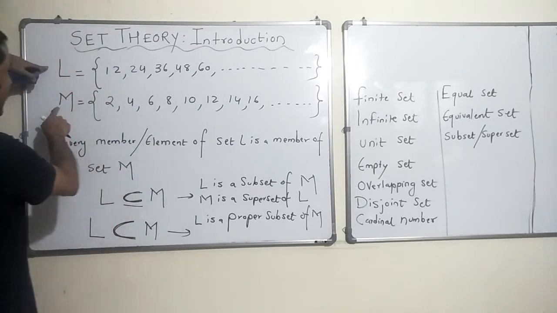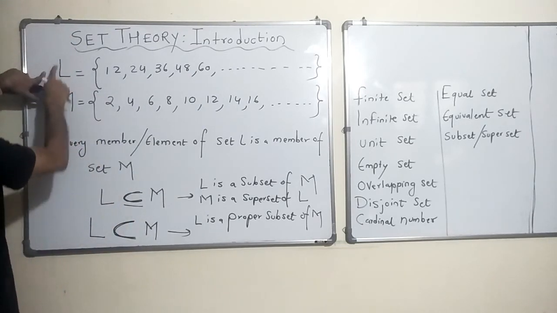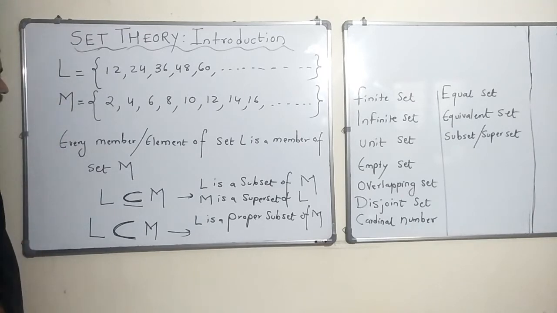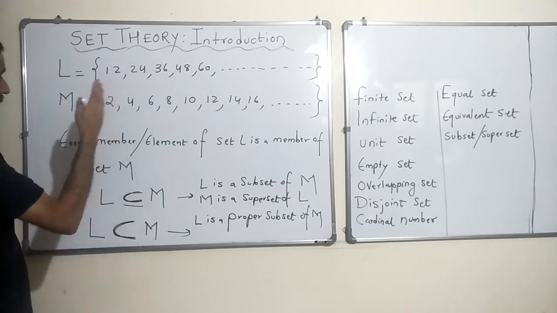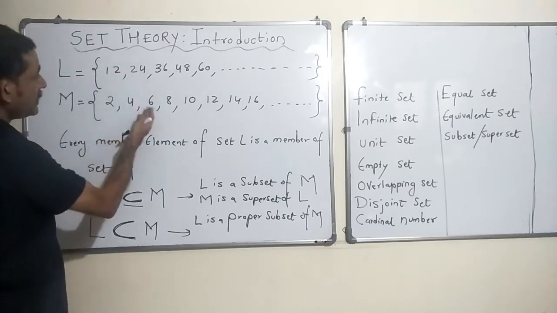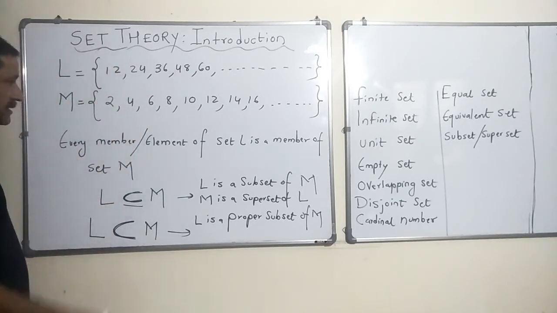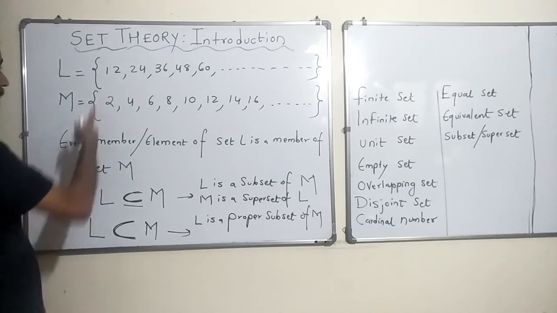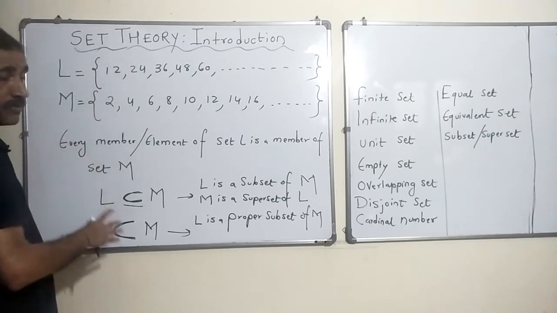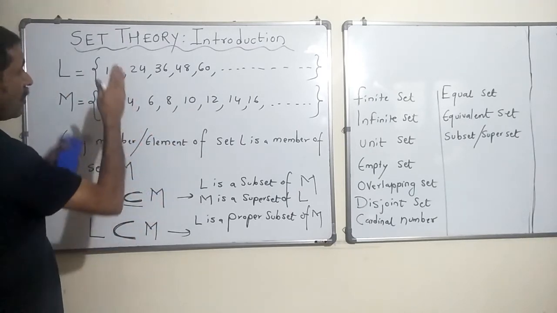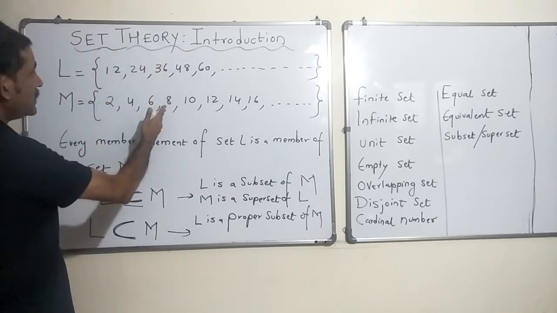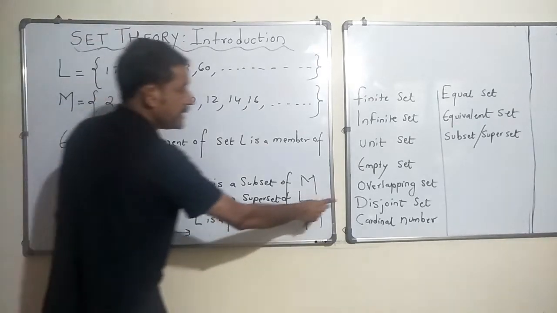Do you think L and M are overlapping sets? Definitely. One is actually contained in the other, right? All elements of here are present here. So, yes, definitely they overlap. Are they disjoint? No, because they are overlapping. So, definitely there are some elements which are present in both. So, it cannot be a disjoint set.